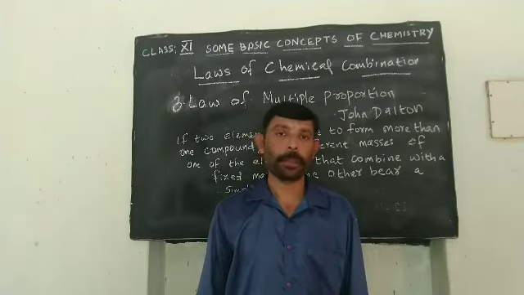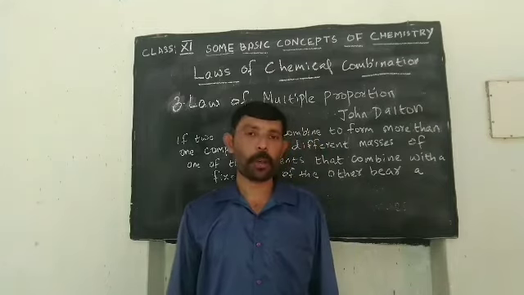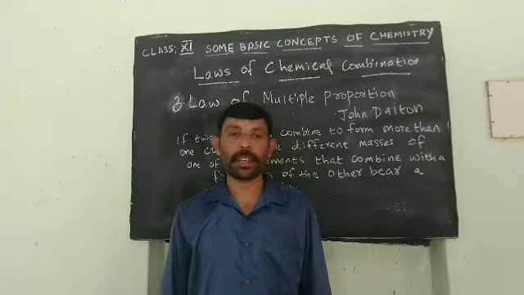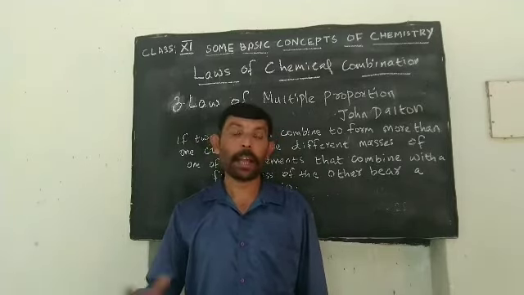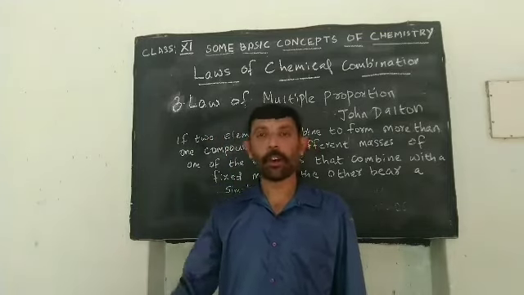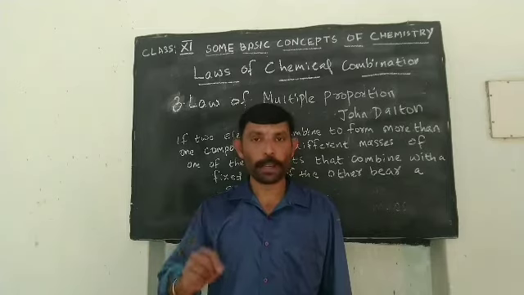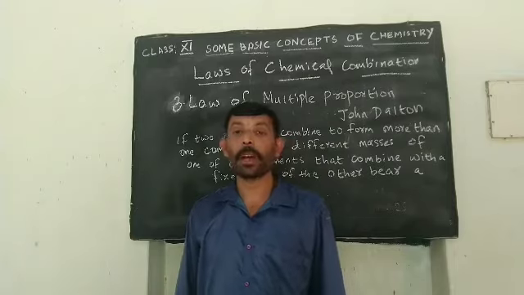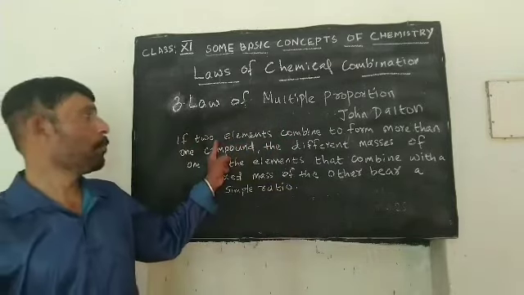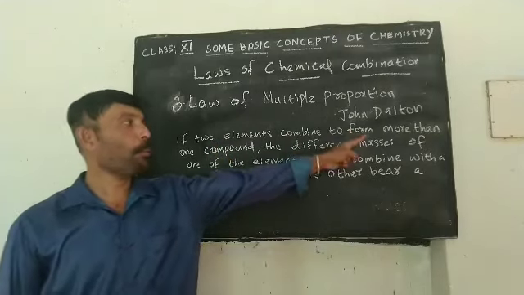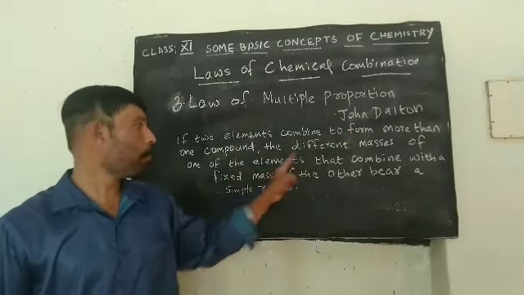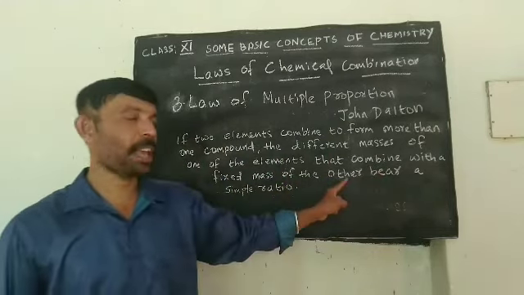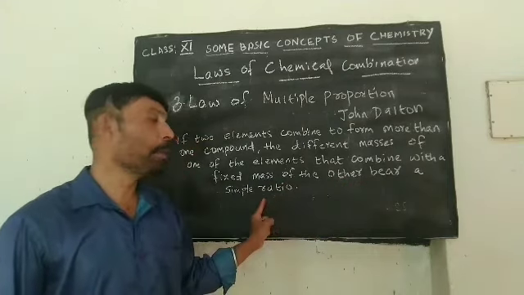The third law is the law of multiple proportion. The law of multiple proportion was proposed by the scientist John Dalton. The law of multiple proportion states that when two elements combine together to form more than one compound, the fixed mass of one combining with the fixed mass of the other will bear a simple ratio. That is, when two elements combine to form more than one compound, the different masses of one of the elements that combine with a fixed mass of the other element bear a simple ratio.